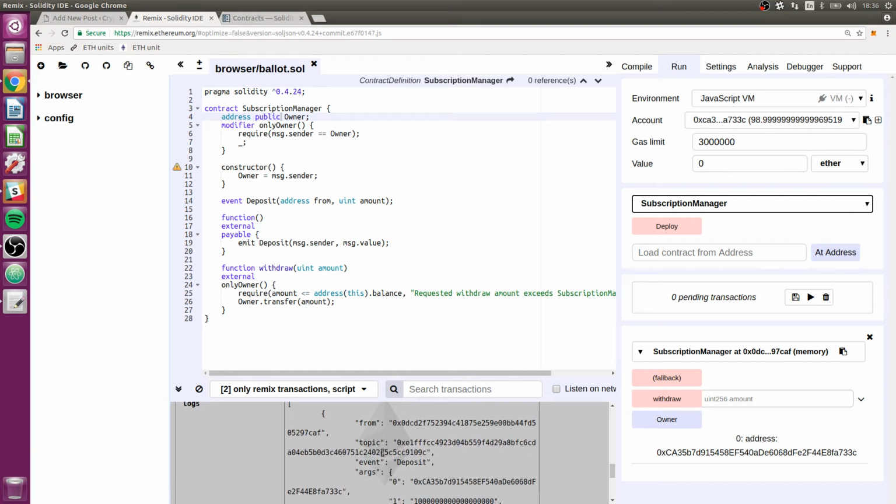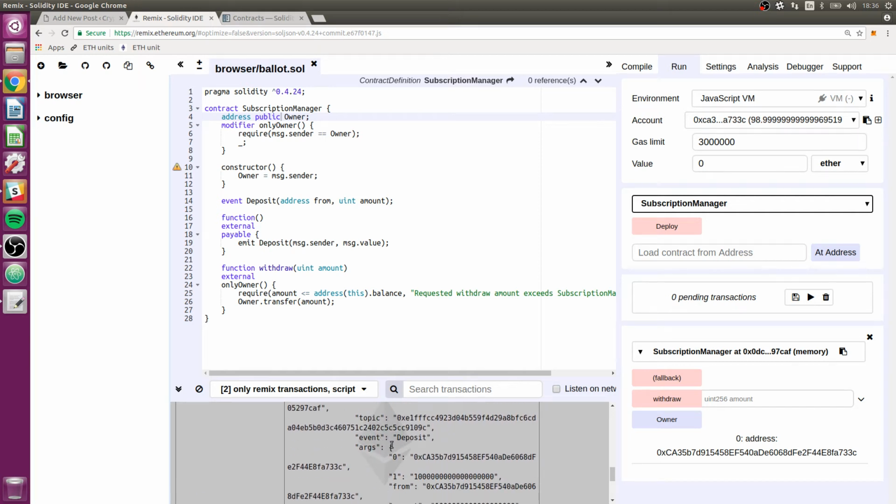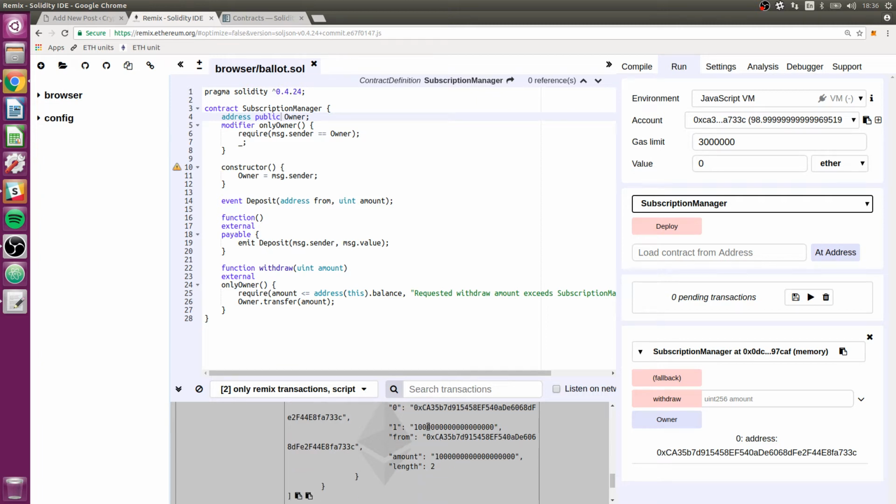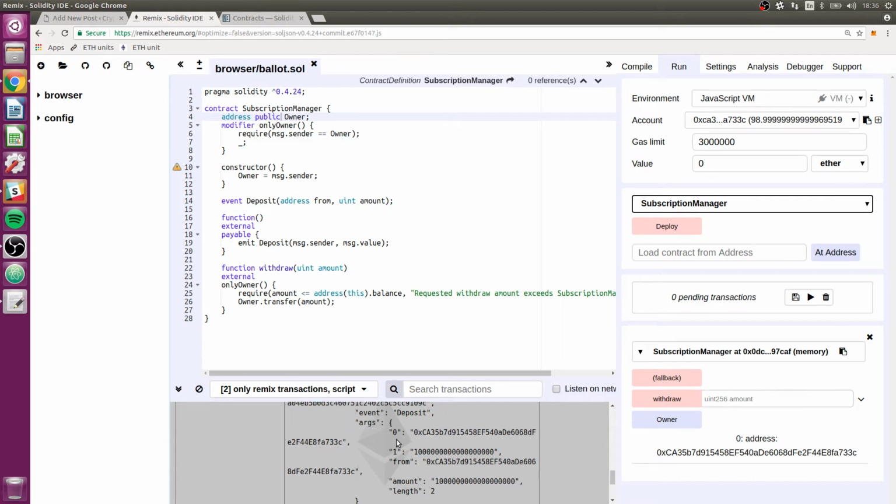It formats it a bit oddly, but there it is, event deposit, and then args. It has 0 and 1. I don't know what these are, but it has from and amount. I believe the 0, 1, and the length are sort of metadata for the event. It's not the user-defined variables. In any case, we have the amount here and the from here, and those both seem to be correct, so that's good too.